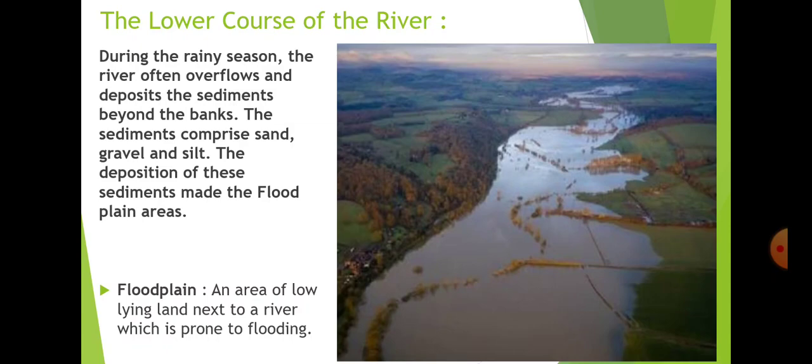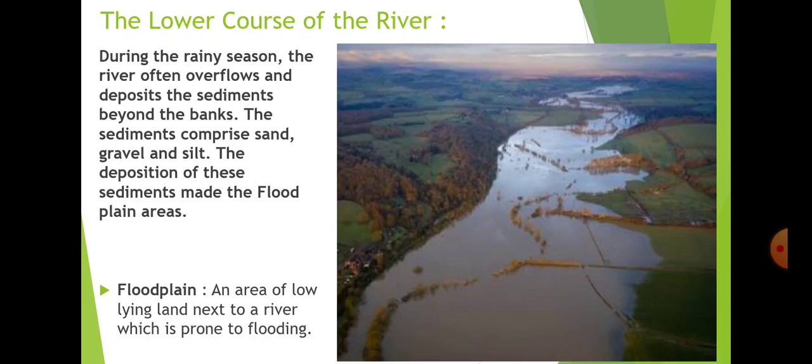Whatever sediments are brought by the rivers from the different areas through its travel, those sediments get deposited in the areas where the flood occurs. In that situation, a new layer of soil emerges in those areas. So that's why that area is known as the floodplain.